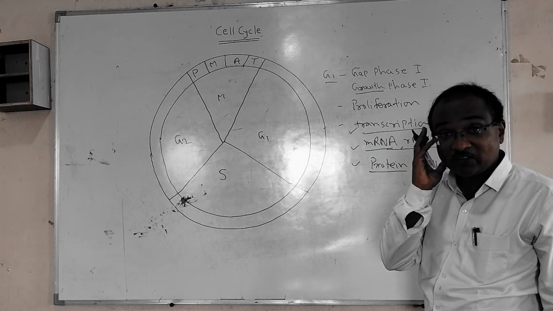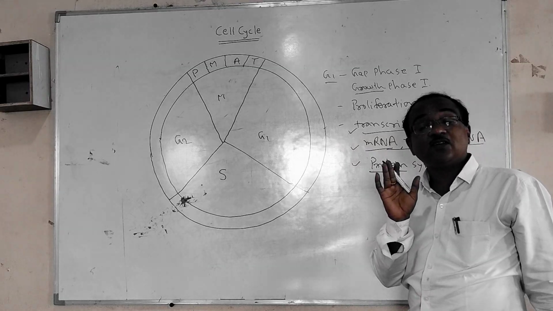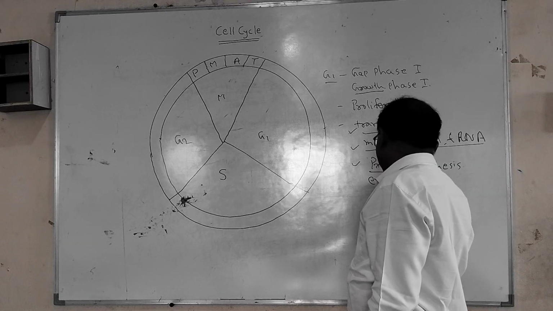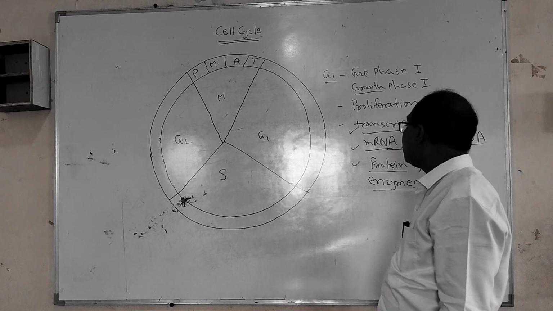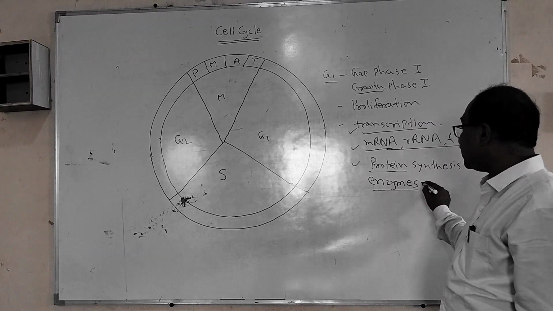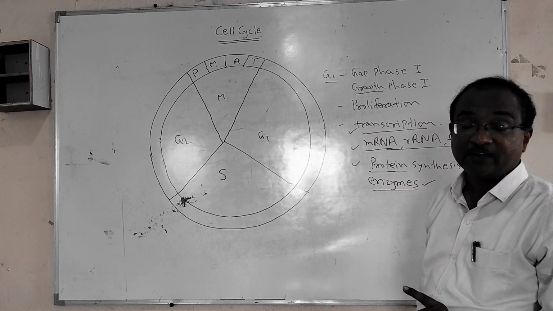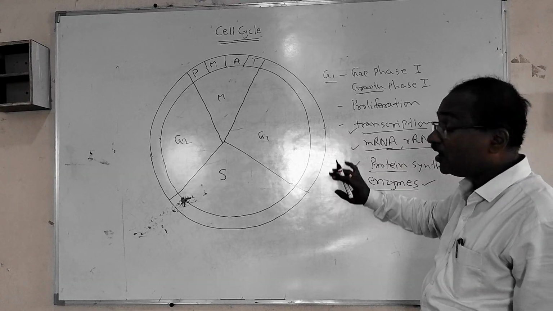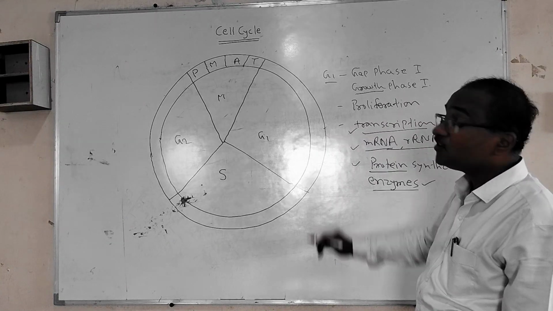Why is the protein required? For the production of the new cell, of course. Simultaneously the protein is also useful for the production of enzymes. These enzymes are produced with the help of protein produced in the G1 phase, and they are required for the S phase, that is, the synthesis of DNA. So all those enzymes are produced in the G1 phase. These are the primary metabolism that takes place in the G1 phase.